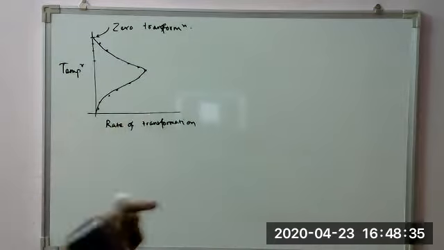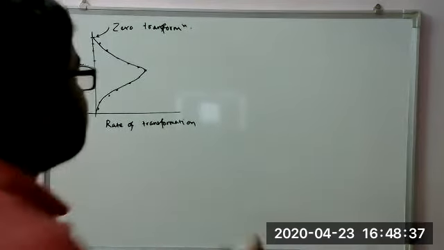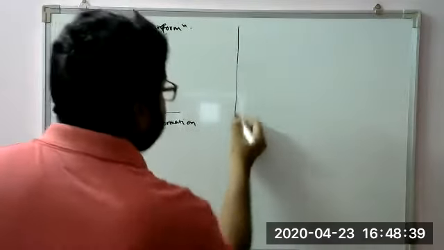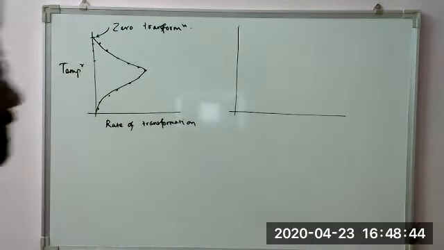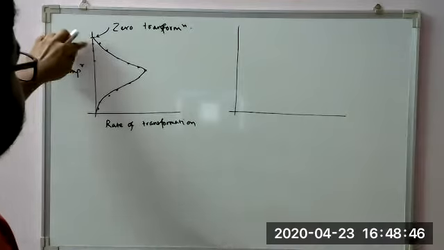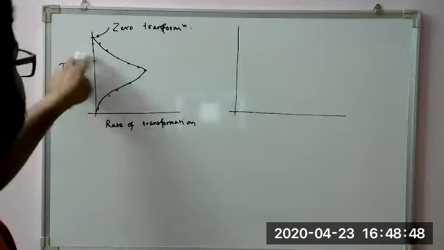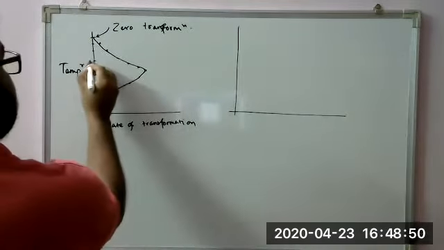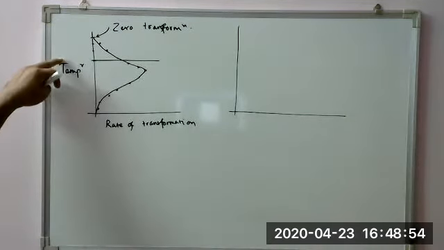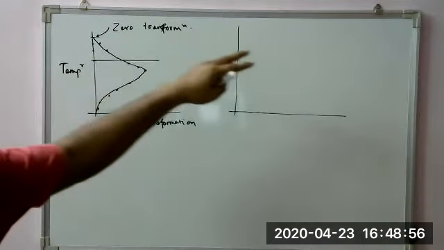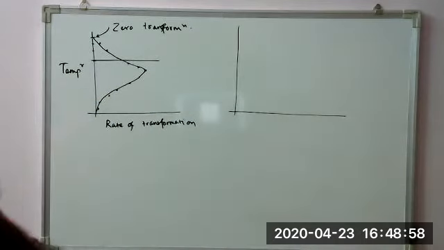Okay. Now we consider an isothermal case. Means we consider any temperature here. We saw that here it is 0. Let us consider any one line. Suppose this line we are considering. So at this particular temperature, what will be the speed of transformation or the rate of transformation?